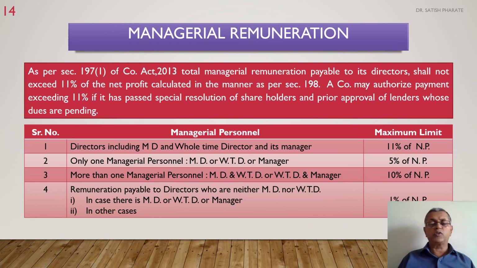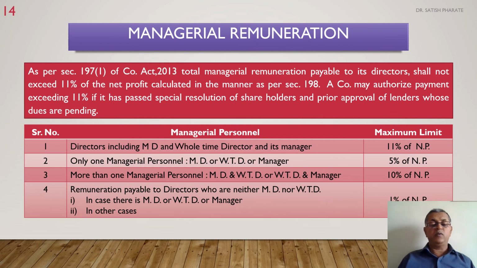A company may authorize payment exceeding 11% in certain circumstances if it has passed a special resolution of shareholders for the same and prior approval of the lenders whose dues are pending is taken. After these two conditions are fulfilled, the company may exceed managerial remuneration of 11% also.